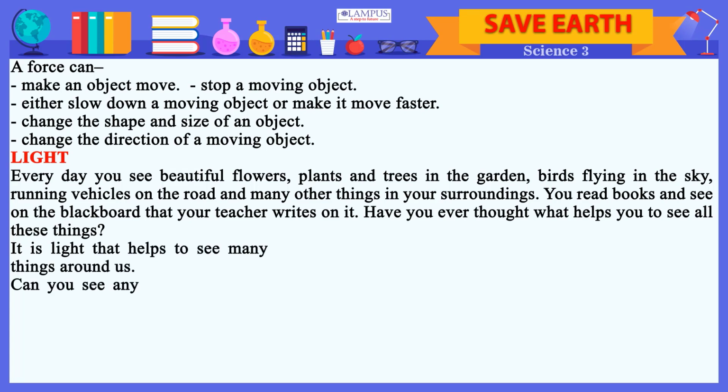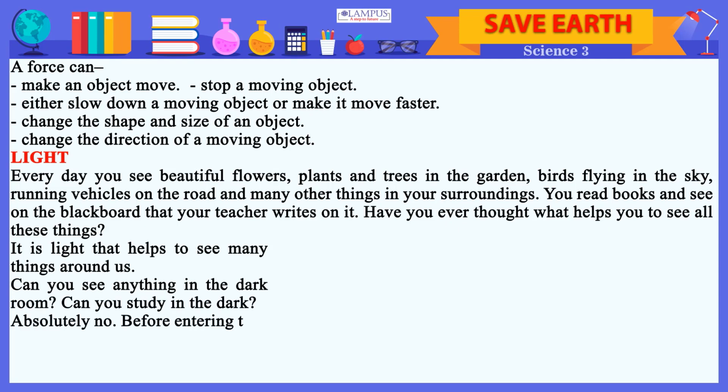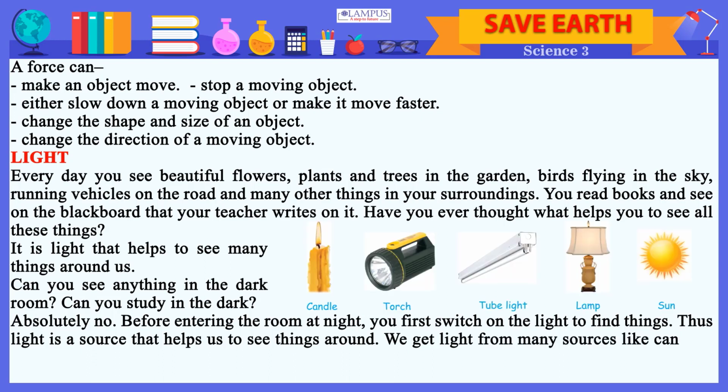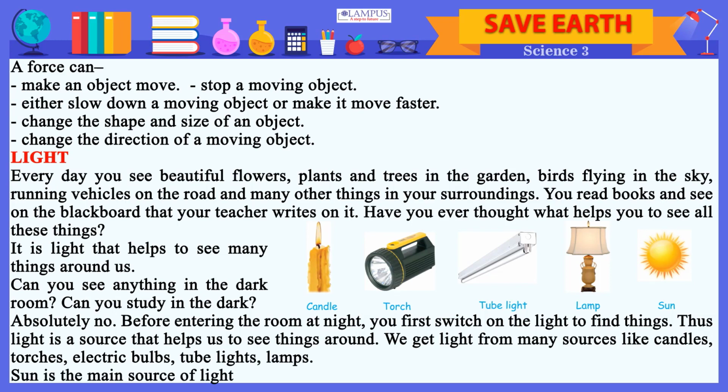Can you see anything in a dark room? Can you study in the dark? Absolutely not. Before entering the room at night, you first switch on the light to find things. Thus light is a source that helps us to see things around. We get light from many sources like candles, torches, electric bulbs, tube lights, lamps. The Sun is the main source of light that spreads its light in the whole world.